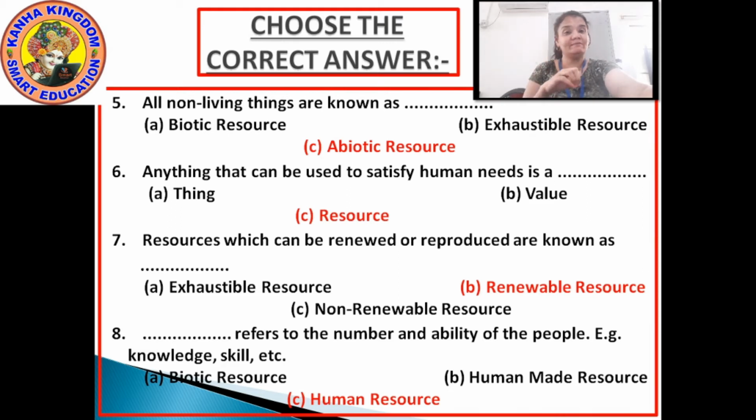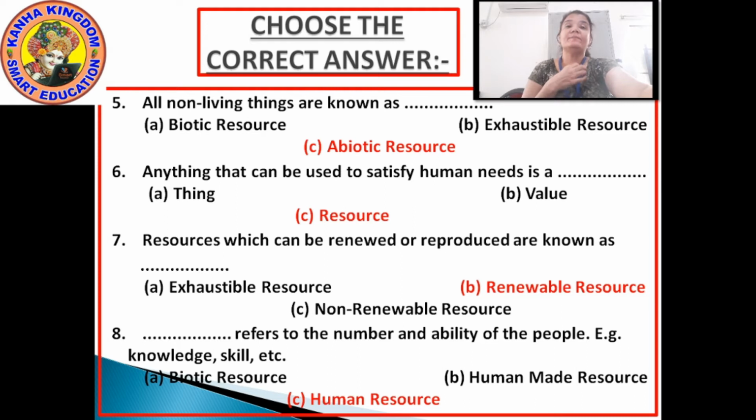Exhaustible means which gets over. This cannot be there. Okay. Abiotic. Yes, abiotic means the world of non-living things. So our answer is abiotic resource. All non-living things are known as abiotic resource.